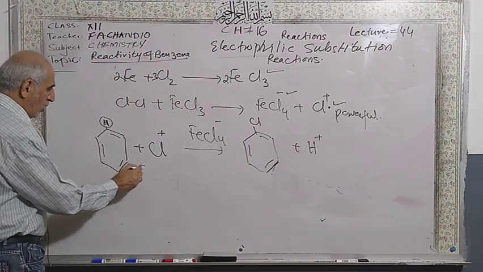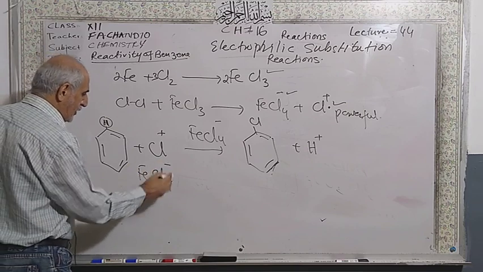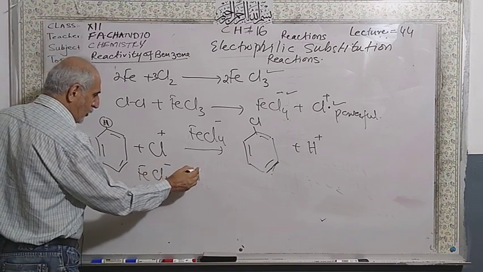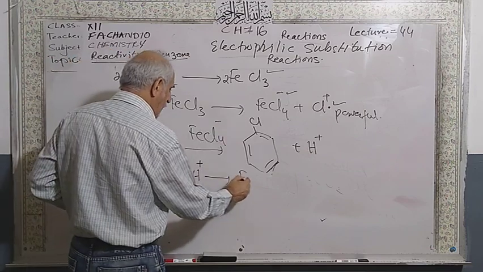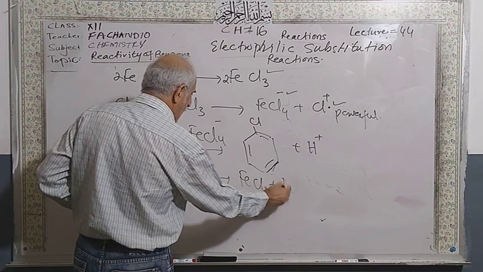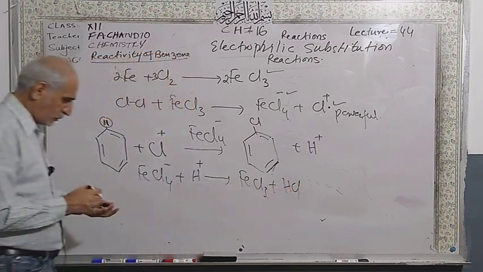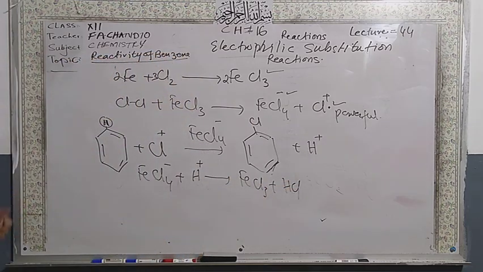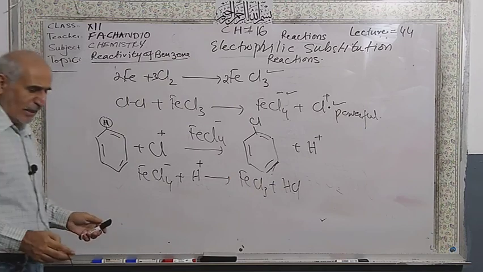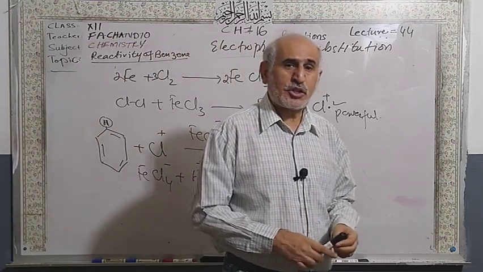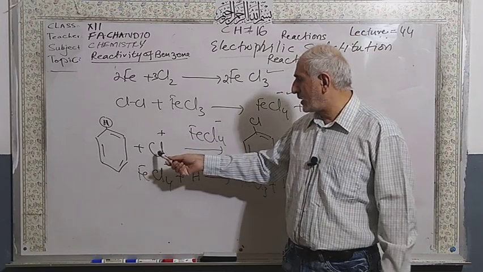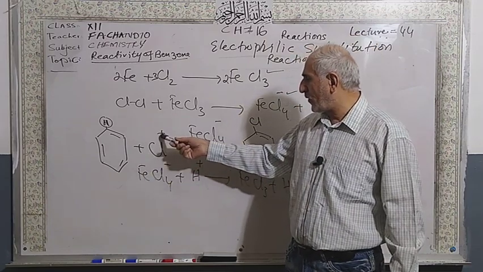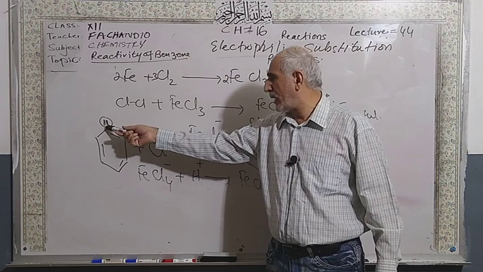So dear students, now there is a complex of iron tetrachloride, and there is a hydrogen here. So what happens? Because the catalyst we have to recover back, iron chloride is back, and you will get HCl. So this is the example of an electrophilic substitution reaction, when one electrophile substitutes, replaces, displaces another electrophile. I told you that this chlorine is a powerful electrophile, and it substitutes hydrogen from the benzene.